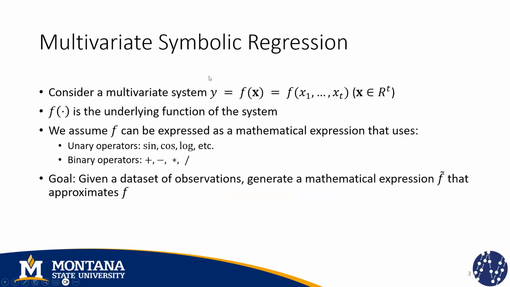So we're going to focus on the multivariate symbolic regression problem. We consider a multivariate system whose output is a function of t variables, and f represents the underlying function of the system. We assume that f can be expressed as a mathematical expression that uses unary operators like these ones and binary operators like these ones. And the goal for a general problem of this type is that when you're given a data set of observations, you want to obtain a mathematical expression f tilde that approximates f.